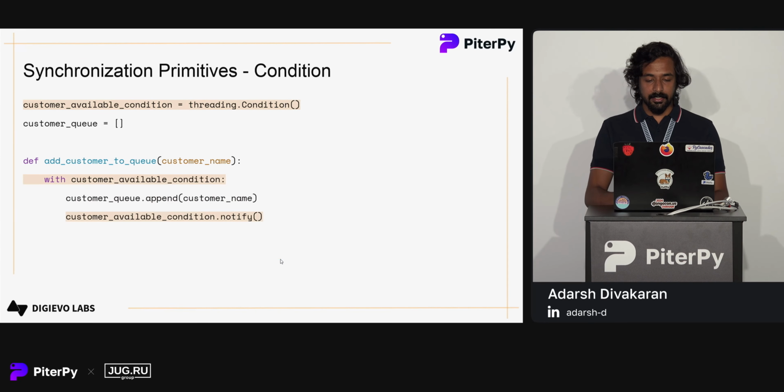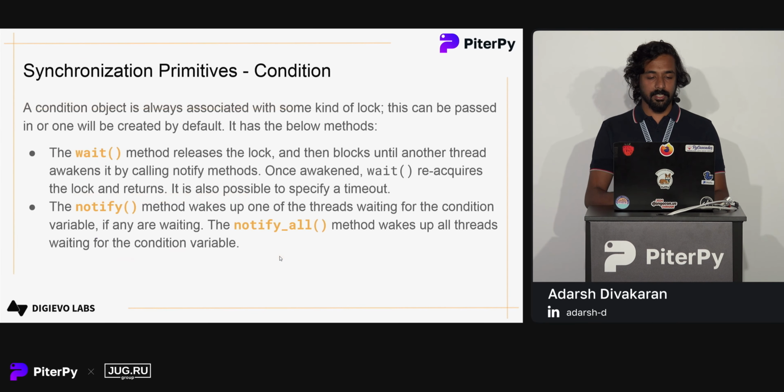So we have seen there is a notify function and there is a wait function. The wait method releases the lock. It blocks until another thread awakens it by calling notify. So wait is for waiting for some event. The code blocks at the wait stage, and the notify function is used for notifying of the condition. Whenever a new item is added to the queue, we can call the notify function, and it will awaken one thread which is currently waiting. Or we can use notify all. It awakens all the threads which are currently waiting at this point.